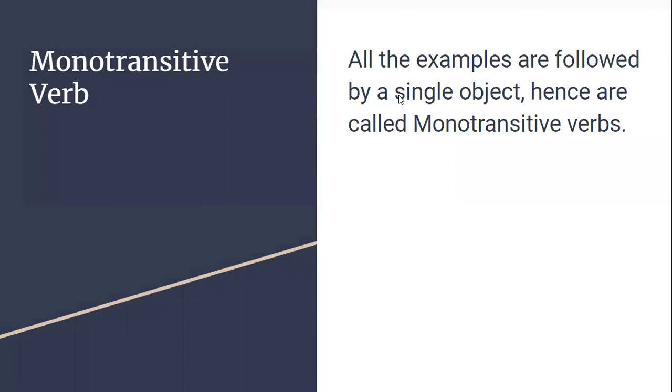Now let us take the monotransitive verb. Mono in general means single. What is di? Double, two. Okay, monotransitive verb. All the examples are followed by a single object, hence are called monotransitive.